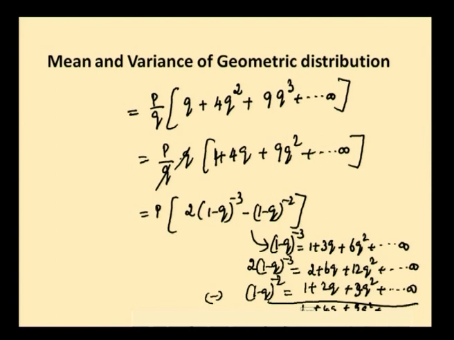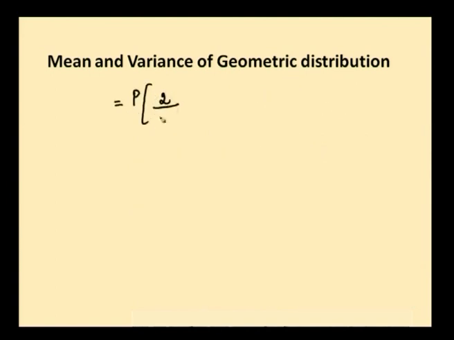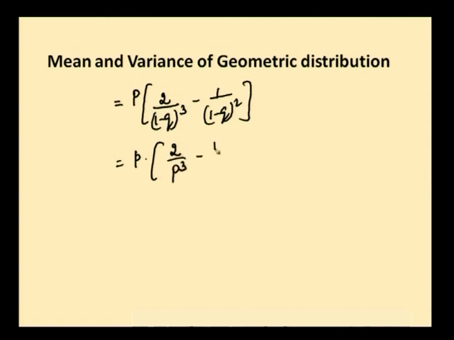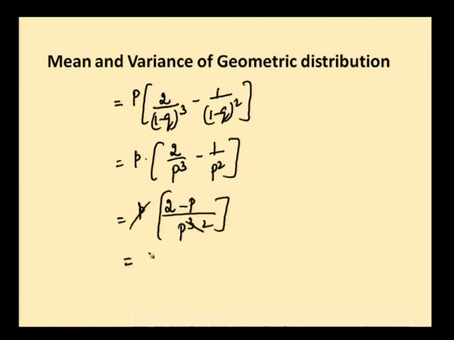This is equal to p into 2 by 1 minus q whole cube minus 1 by 1 minus q whole square. So, p into 2 by p cube minus 1 by p square. P into p cube is the LCM, 2 minus p, p gets cancelled and you will have 2 minus p by p square.